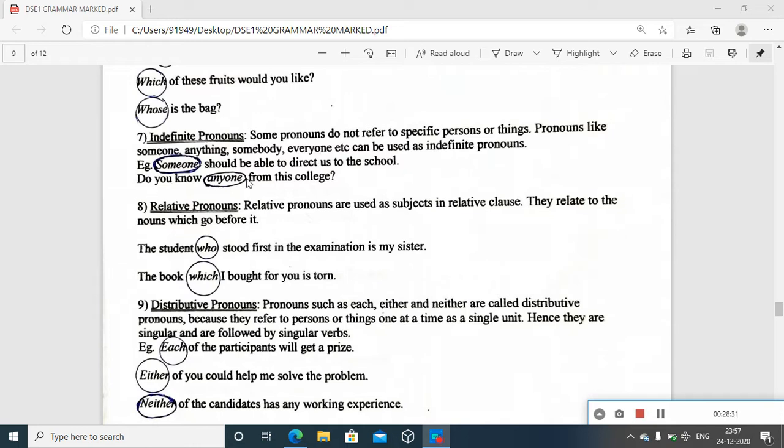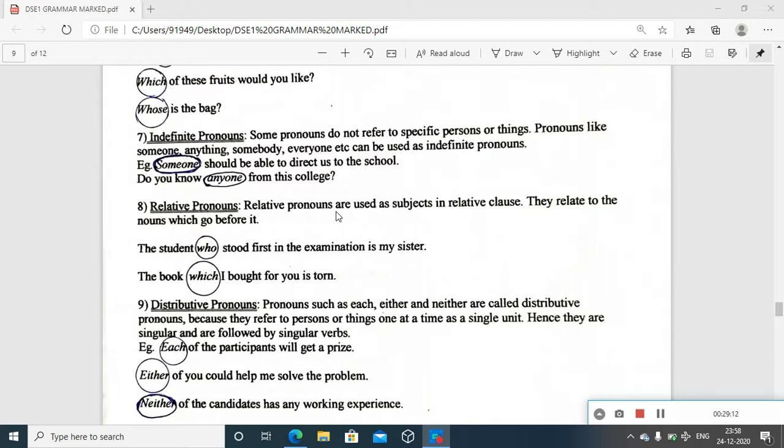And then, do you know anyone from this college? Just think about, I go to a campus or college where a number of students study, a number of faculties are there. And I just go and ask, do you know anyone from this college? If I ask, do you know Priya from this college? Definitely, it must be someone specific. But here the question goes like, do you know anyone from this college? No specific person referred there. So definitely it's indefinite. Yes. Then relative pronouns. Next, eighth type, relative pronouns.